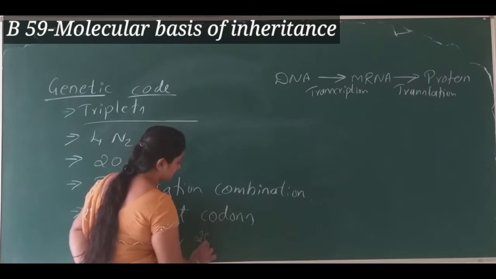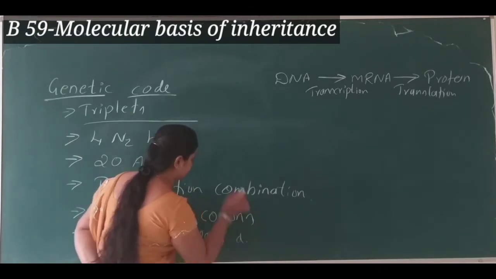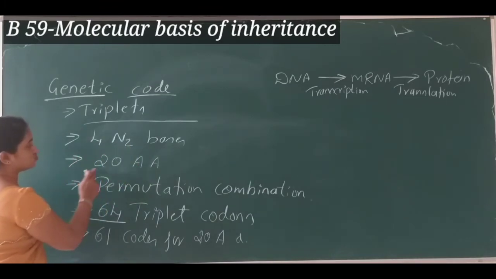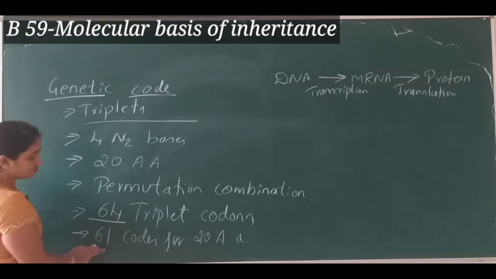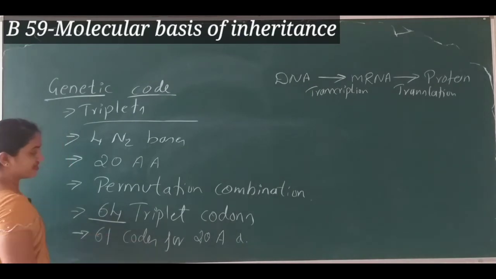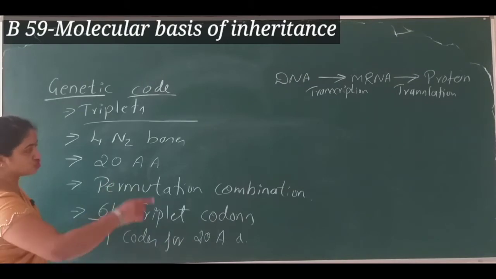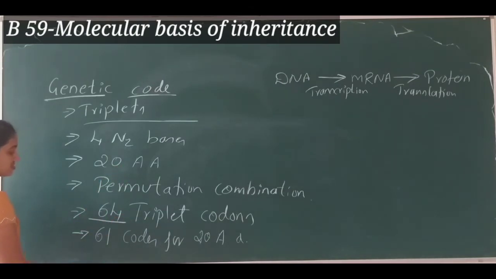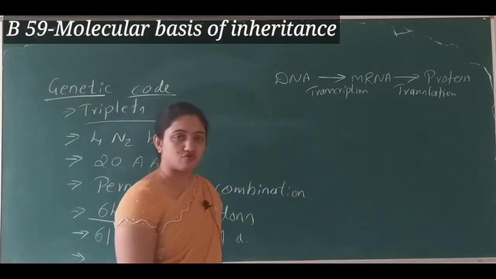Out of 64 triplet codons, only 61 triplet codons code for 20 amino acids. First I told you 4 nitrogen bases code for 20 amino acids, but now I am telling you the 61 triplet codons code for 20 amino acids. How come it is possible? In short, just learn the introduction part of the genetic code here.